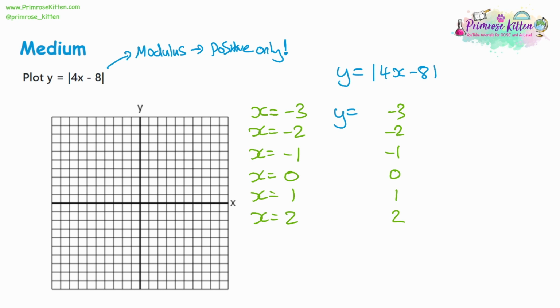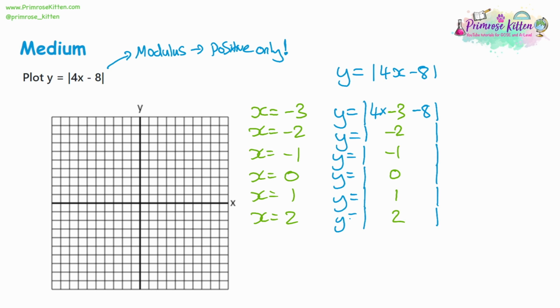So y equals the modulus of 4 times negative 3, take away 8. And then for the other ones, again, we're all going to have the modulus. Make sure you have a kind of large line for this, so you don't confuse it with a 1. We're multiplying 4 by the x coordinate we're substituting in, and I'm going to be taking away 8 at the end. So let's have a look what these are equal to.